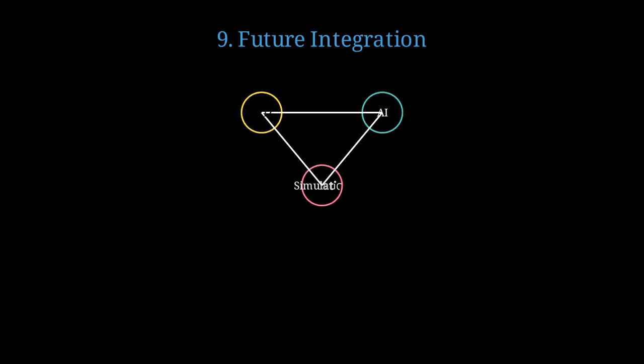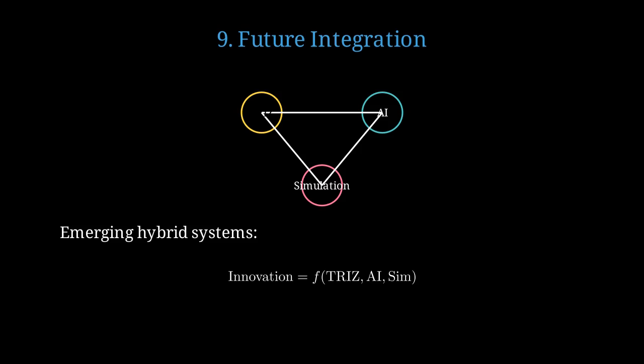Future innovation platforms will integrate TRIZ for concept generation, AI for pattern recognition, and simulation for validation. Several emerging systems demonstrate this integration approach. Innovation becomes a function of TRIZ principles, AI capabilities, and simulation accuracy, each contributing unique strengths. Early research on integrated platforms shows 60% faster development time compared to using each tool separately. Integrated approach time equals 0.4 times sequential approach time, more than doubling efficiency.